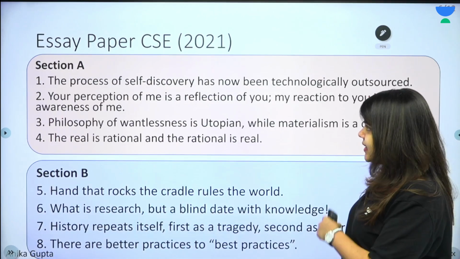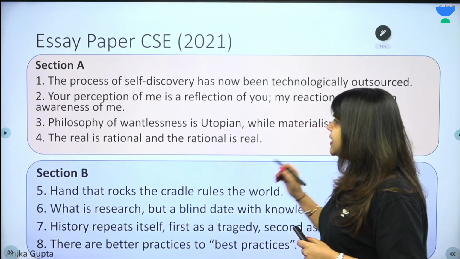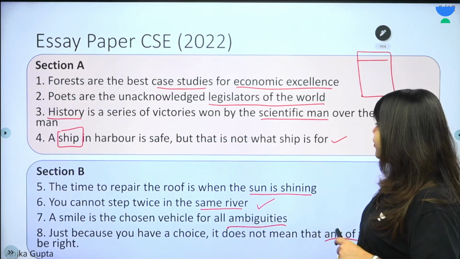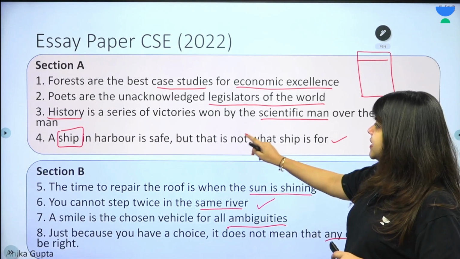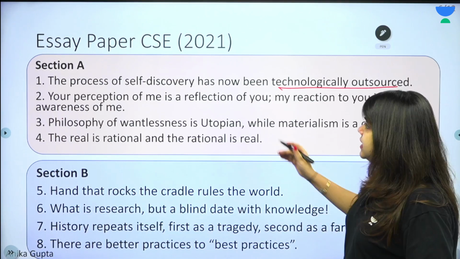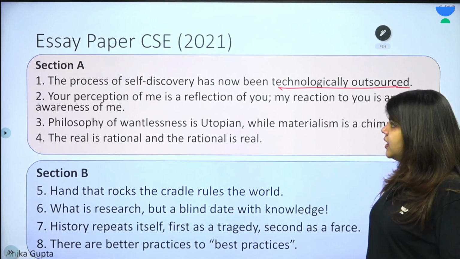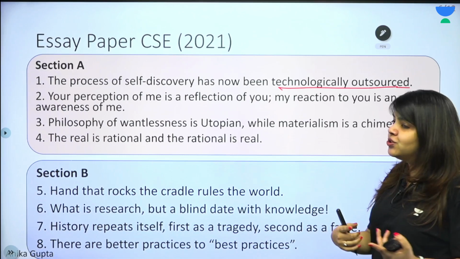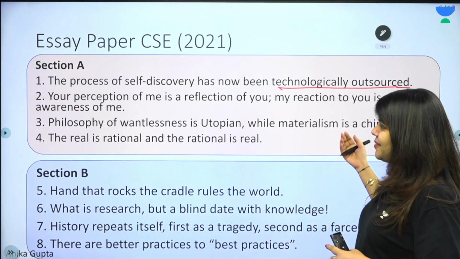Now we look at the 2021 topics. In 2021, section A, the process of self discovery has now been technologically outsourced. If you notice, here also there was a mention of the scientific in the third topic: history is a series of victories won by the scientific man. Similarly, the process of self-discovery has now been technologically outsourced. Your perception of me is a reflection of you. My reaction to you is an awareness of me. This is also a quotation.